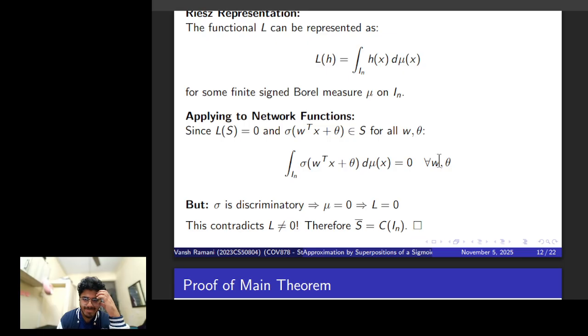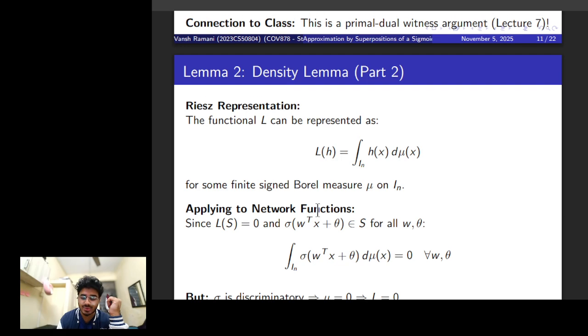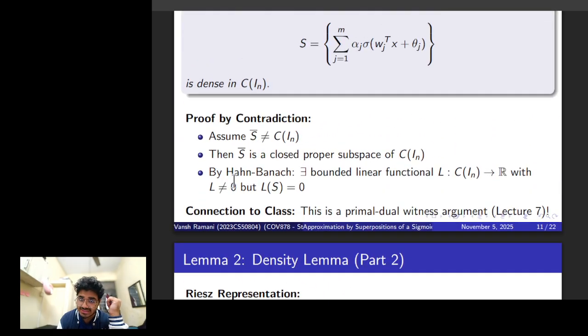And we know that sigma is discriminatory, so mu has to be zero, which implies that L will also be zero. But because we started with the contradiction that L is not zero, you directly get a contradiction.